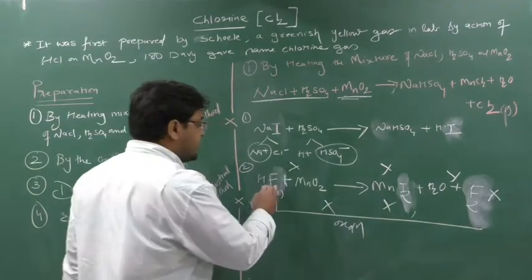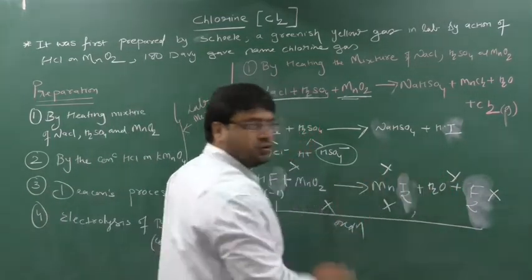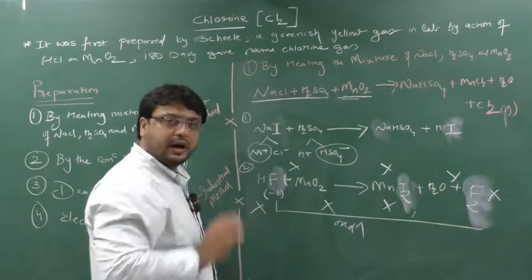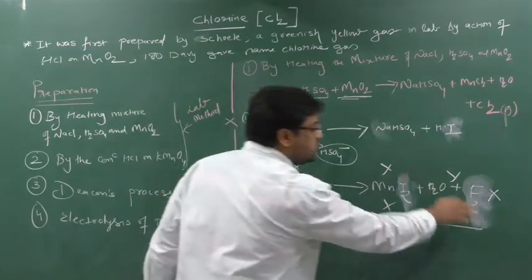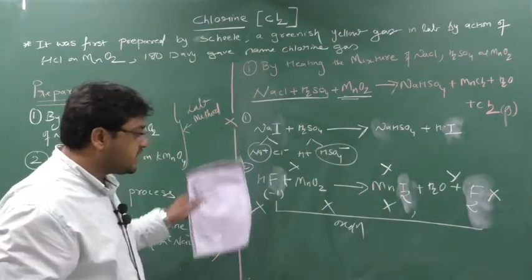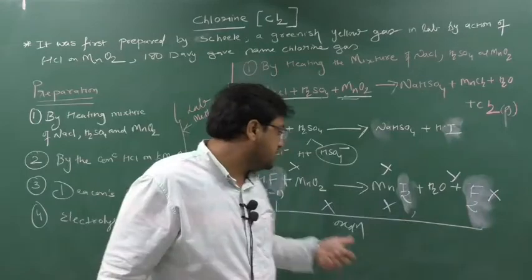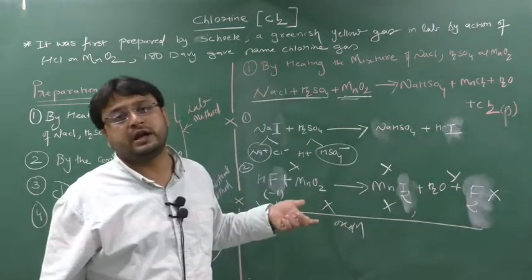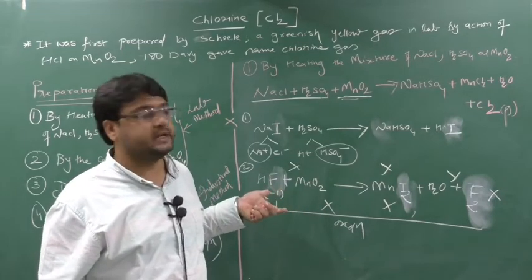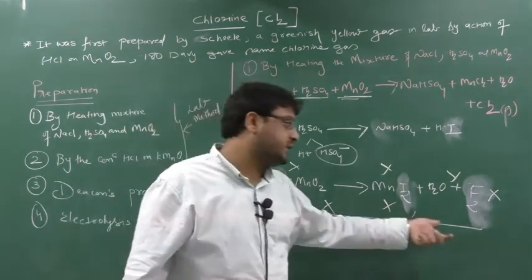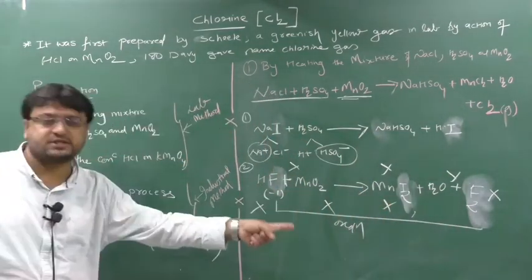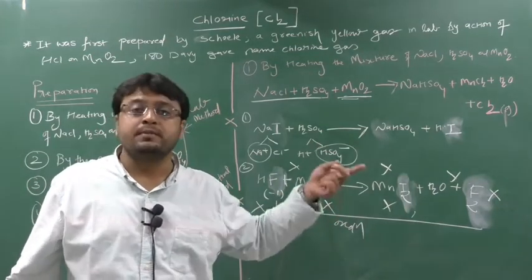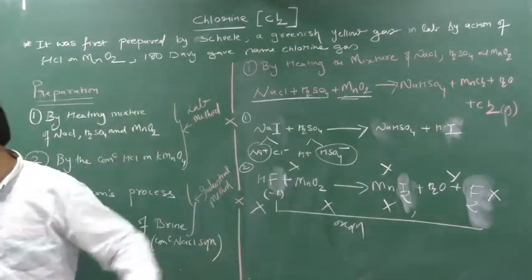That's it. But if instead it was HCl here, I would have got Cl2. Then the reaction would have occurred. If I use HI here, I2 would have been obtained, the reaction would have occurred. If I add HBr, Br2 would have been obtained, so the reaction would have occurred. But if I write HF, I would not have got F2, because MnO2 cannot oxidize HF to F2, because fluorine is the most electronegative element and a more powerful oxidizing agent. That's why MnO2 cannot oxidize HF to F2. So this process cannot be used for the production of fluorine gas, but yes, it can be used for chlorine, bromine, iodine.